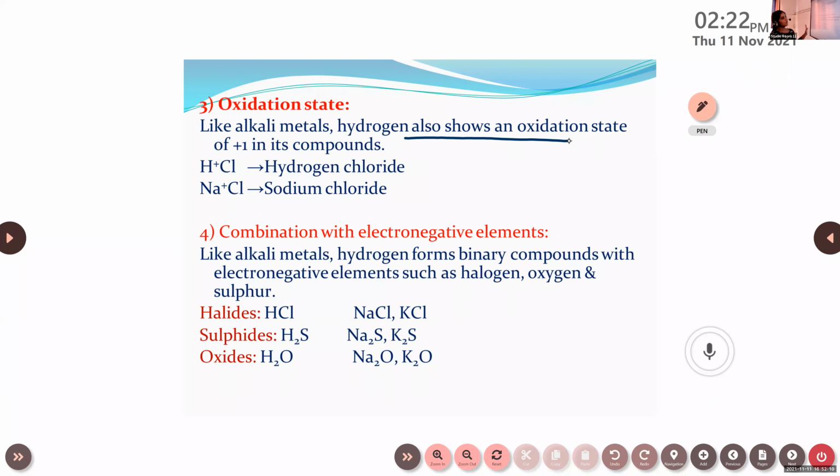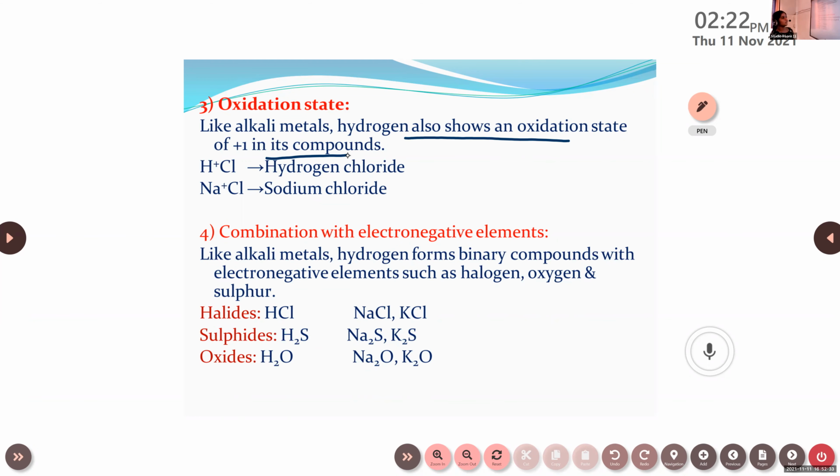In the case of all alkali metals, they have a tendency to lose one electron, right? So hydrogen will also have a tendency to lose one electron. When they lose one electron, they get a positive charge. So +1 is their oxidation state. So like alkali metals, hydrogen also shows an oxidation state of +1 in its compounds.